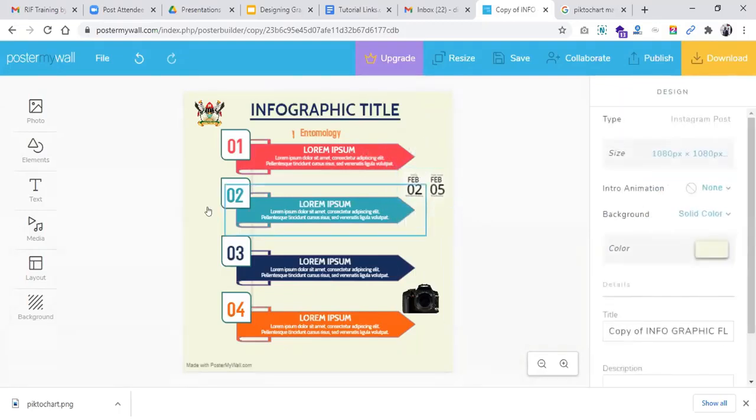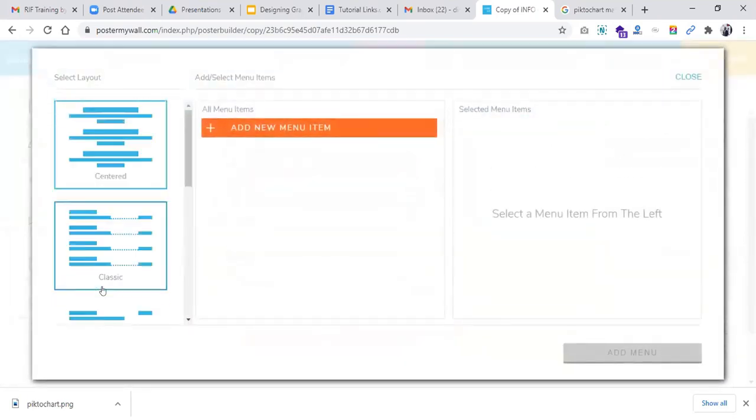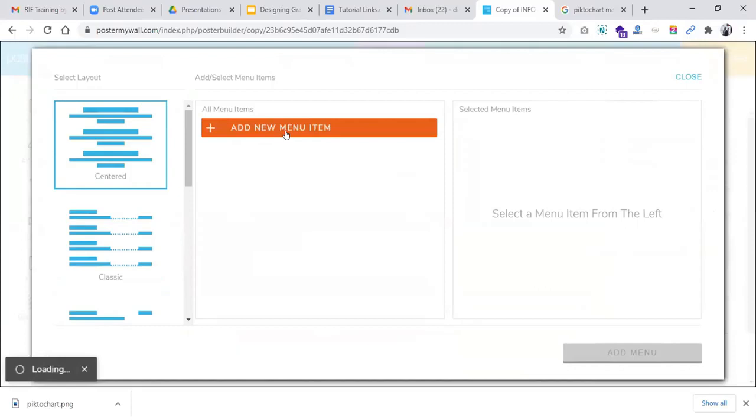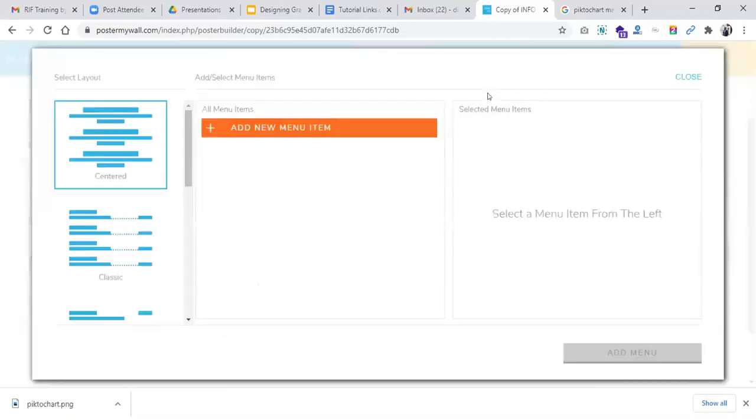Yes. So we have looked at a schedule. We can look at a menu. In case you're designing anything that requires to add a menu, you can do the same just like we did for schedule. You can add menu items once you click here. I'll not go deep into this because our purpose was for an infographic and doesn't mainly entail adding menus, but you can see you can add in a name and a price and also a description and add it to your design.